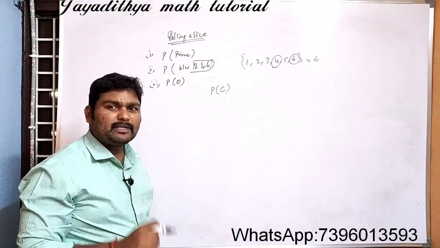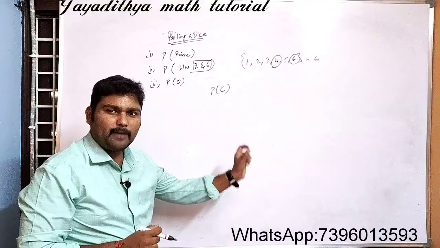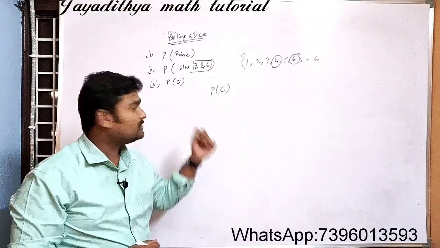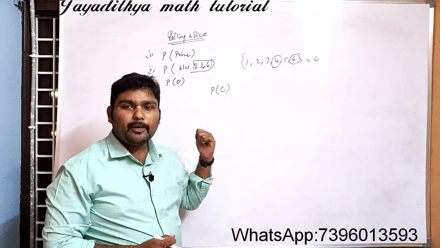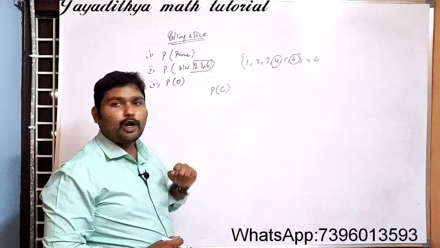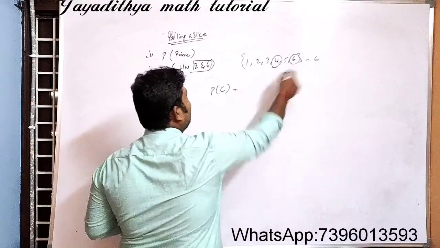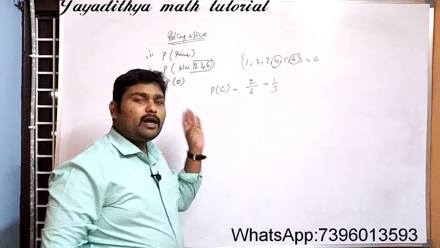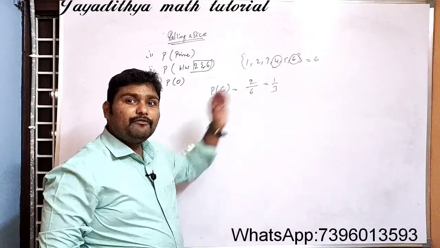Some students make a mistake: they find the probability of prime numbers and subtract it from 1, thinking that these two are complementary. Actually these two are not complementary events. Why? Because the probability of a composite number is only 2 out of 6, so this is 1 by 3, and the probability of a prime number is 1 by 2.